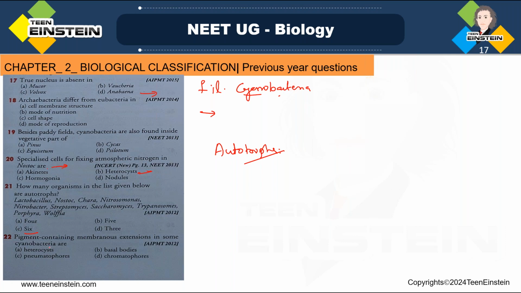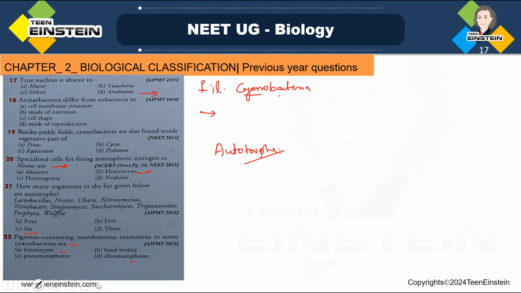Next question: pigment-containing membranous extension in some cyanobacteria. They are chromatophores. Heterocyst, we know, helps in nitrogen fixation, right?